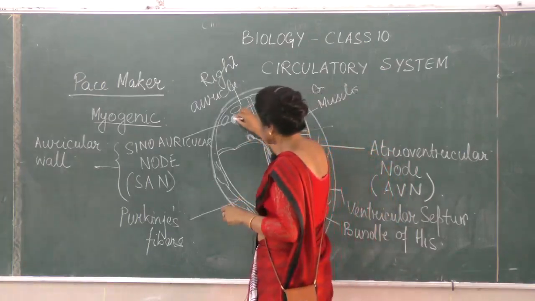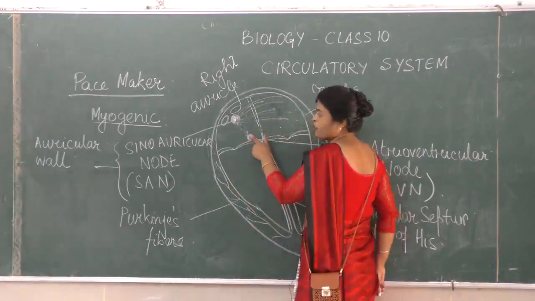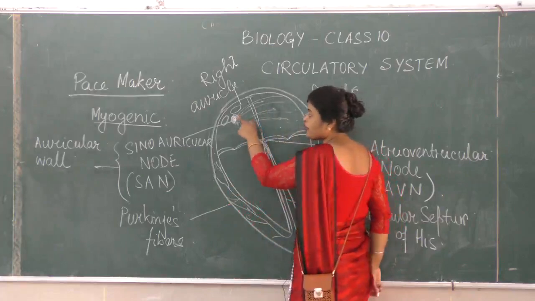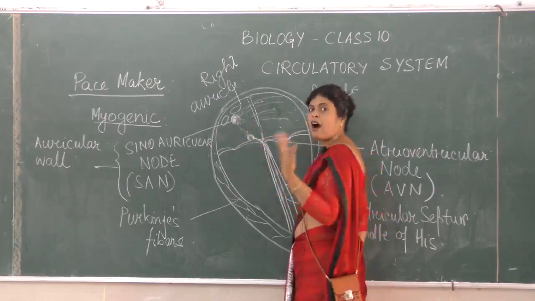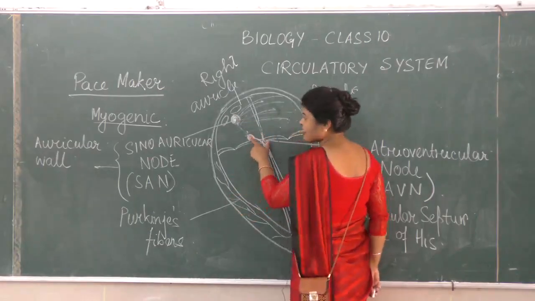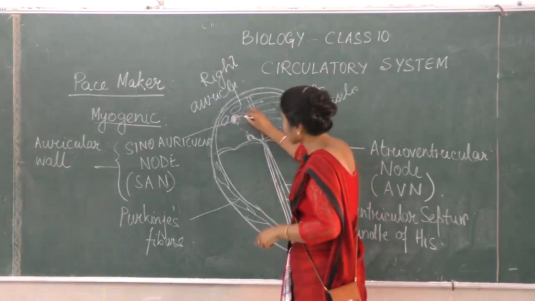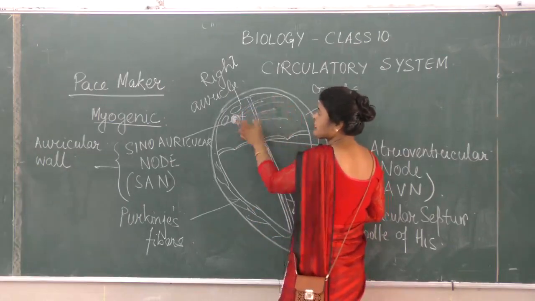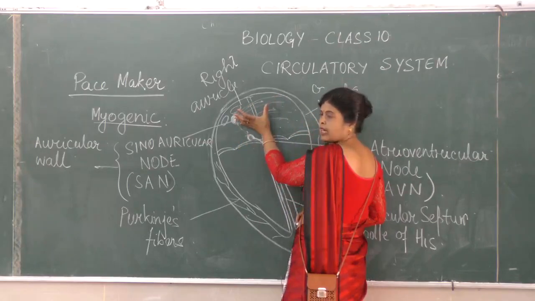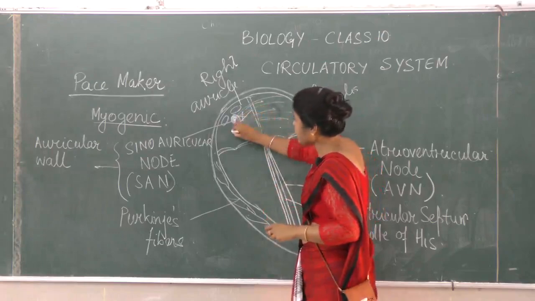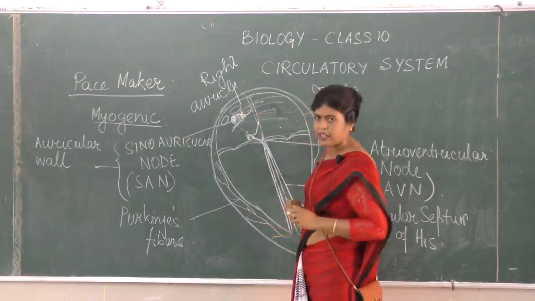Now this impulse has come into the AV node also. So the AV node will now start generating its impulse. They are not generating impulse at the same time. This is generating after a while, and now when this starts generating impulse, this stops generating impulse. So when this stops, no impulse is going to the auricular muscles, and the auricular muscles start to relax. Simultaneously, this has stopped generating impulse and this has started generating impulse.